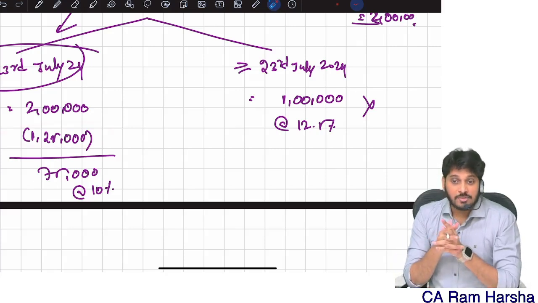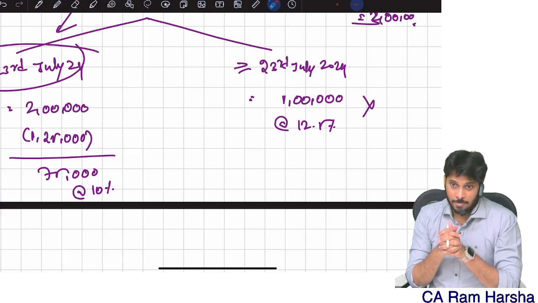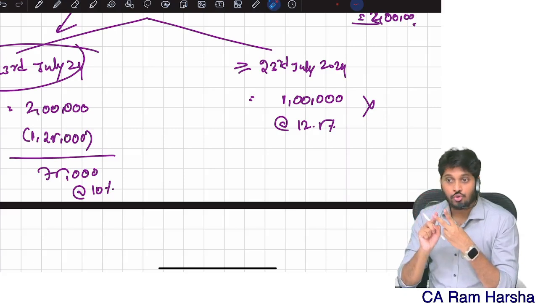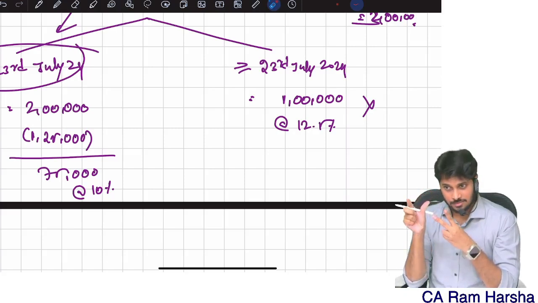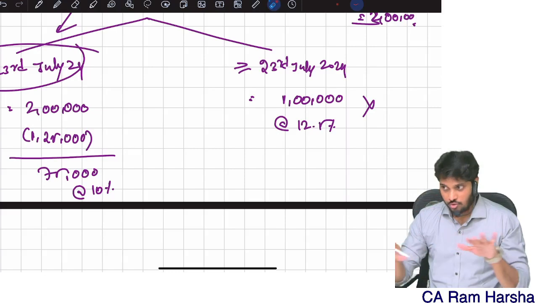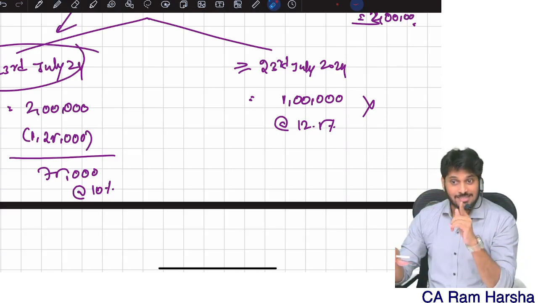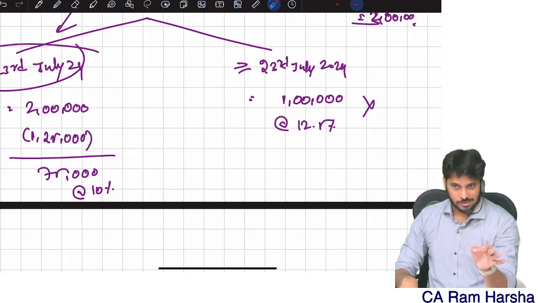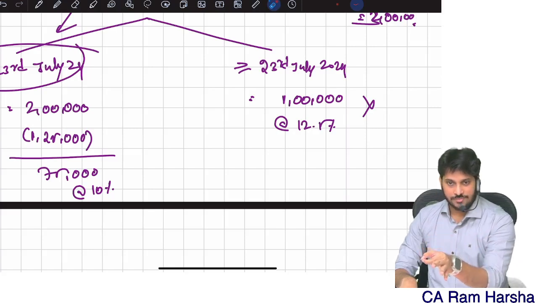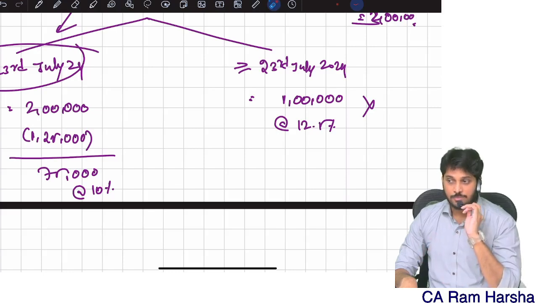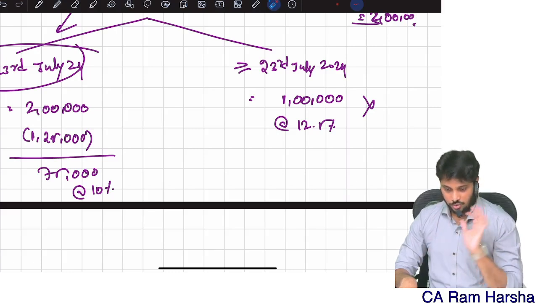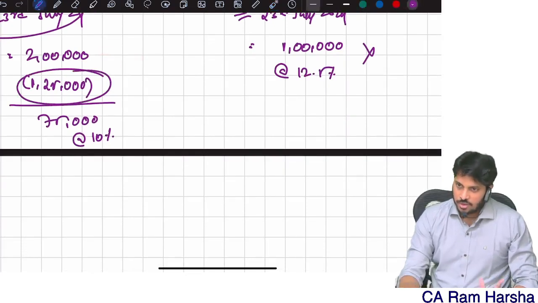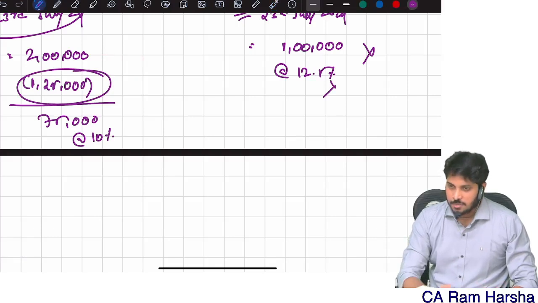So for long-term capital gain under 112A, there are 2 amendments. One, the tax rate is increased. Two, the exemption limit is increased. The exemption limit is the same throughout the year. The tax rate is different: before 23rd July the tax rate is 10%, and on or after 23rd July the tax rate is 12.5%. Are you clear? Since I already claimed the 1,25,000 exemption here, I cannot claim it here.